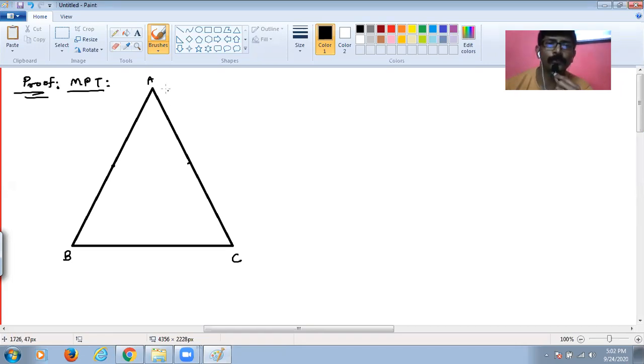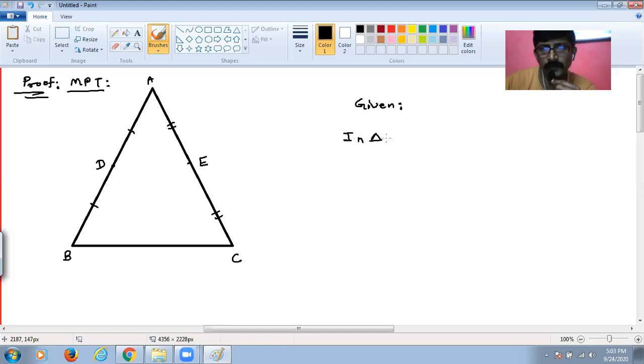Okay. So what exactly is the midpoint theorem? Let me repeat once again. In triangle ABC, D is the midpoint of AB and E is the midpoint of AC. So what is given? Let's write down.